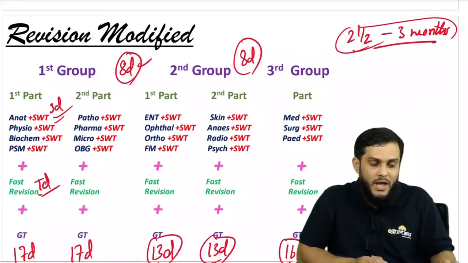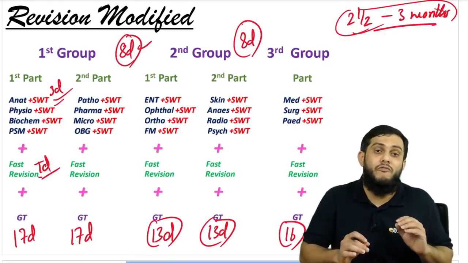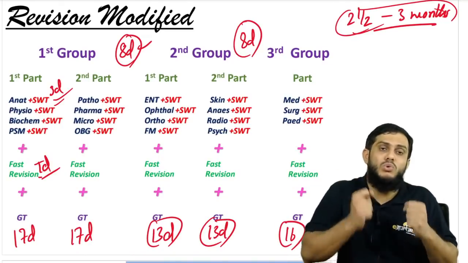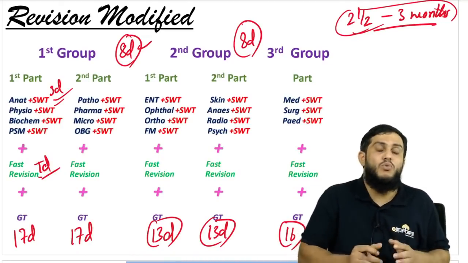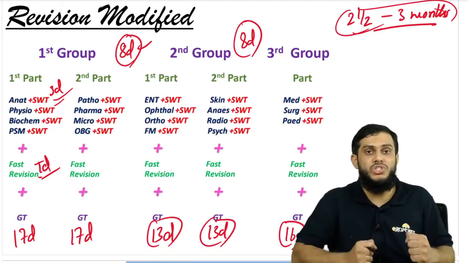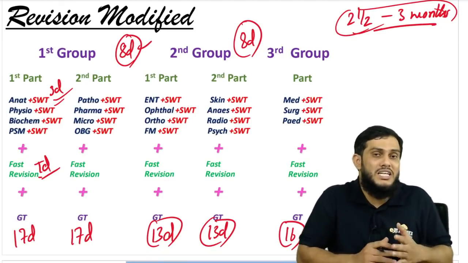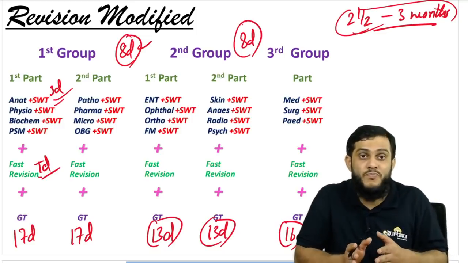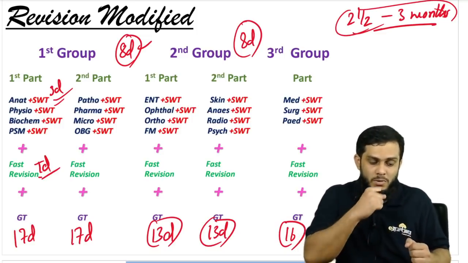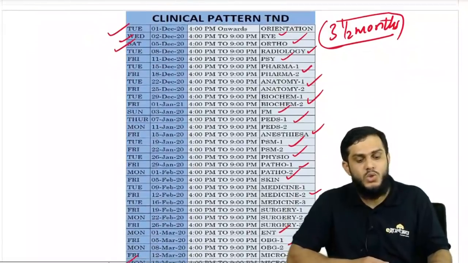In this revision plan, you should be very well determined that I will do according to the revision plan, right? Most of us, we start with josh, but after 10 days, 15 days, we go out of track. That is the problem. But here also you can go out of track.